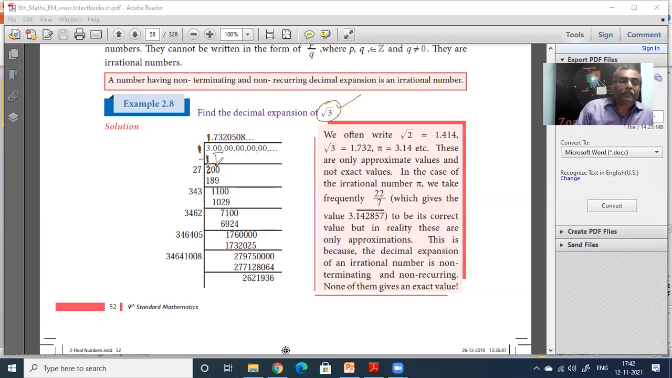This is not long division. I hope, guys, you are aware of the difference between long division and square root finding. Are you aware or are you not? 8th standard, did you do it or not?